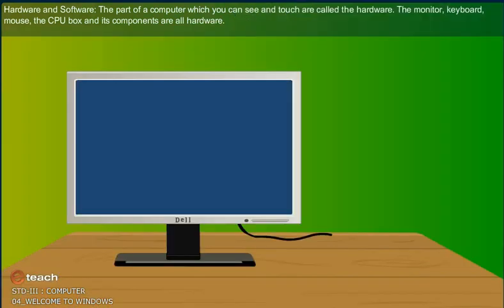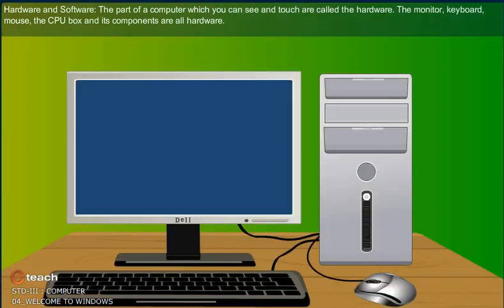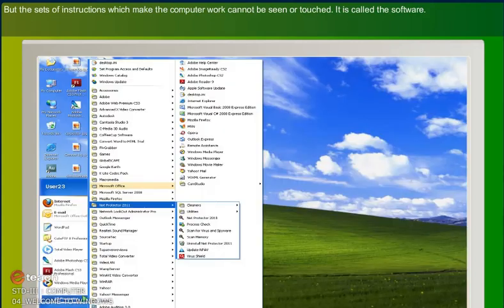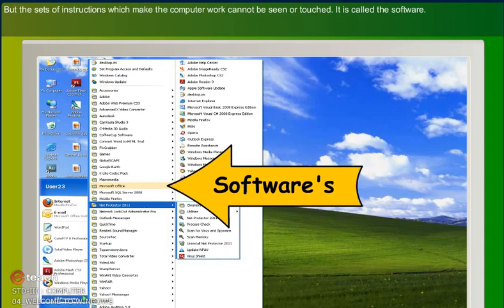The monitor, keyboard, mouse, the CPU box, and its components are all hardware. But the sets of instructions which make a computer work cannot be seen or touched. It is called software.